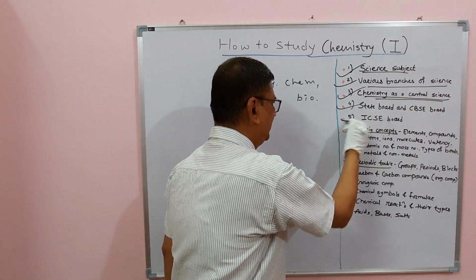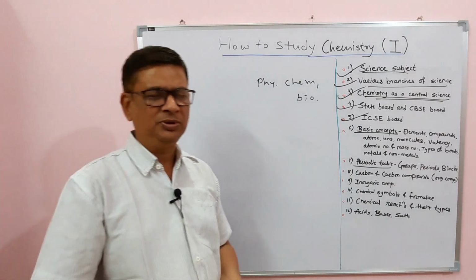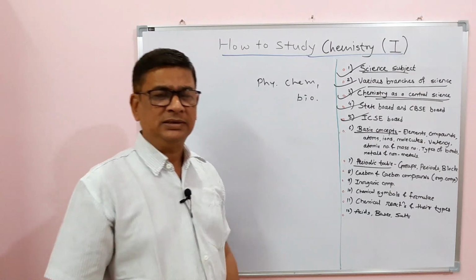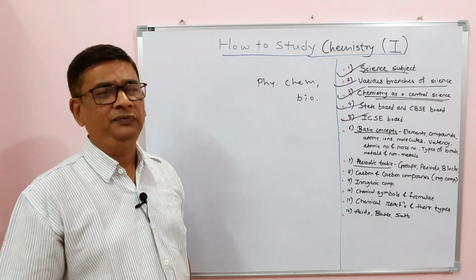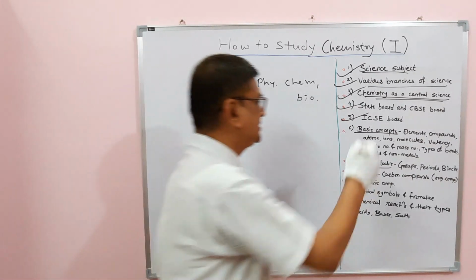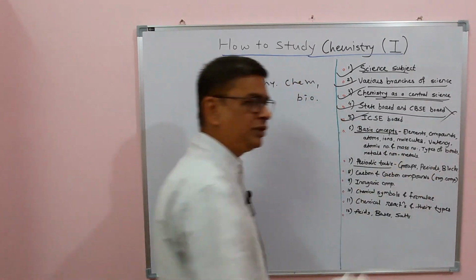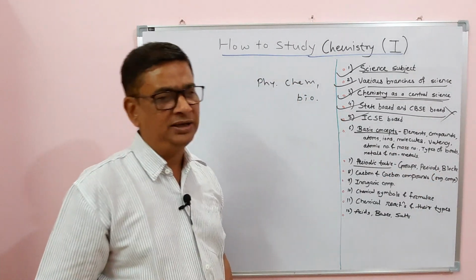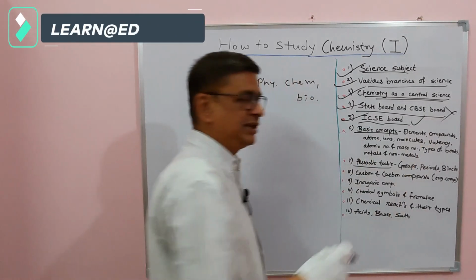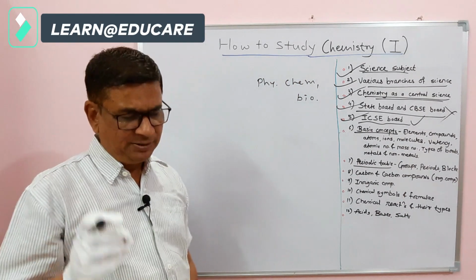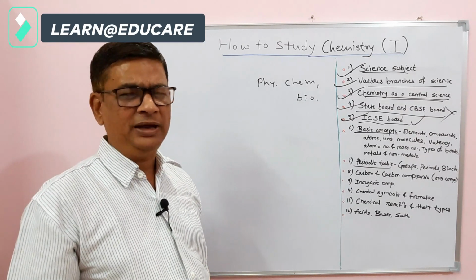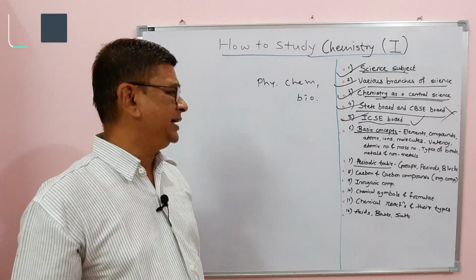Now let us come to know about the chemistry syllabus of the state boards, CBSE board and ICSE board in India. In various state boards, at least in Maharashtra, we don't have a separate chemistry subject or textbook up to 10th standard. In the CBSE board also there is no chemistry subject or textbook that students study up to 10th standard. However, in the ICSE board there is a separate chemistry subject and textbook, where students study all details about chemistry, as compared to our state board or CBSE board.